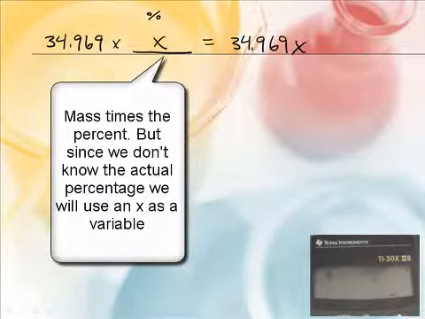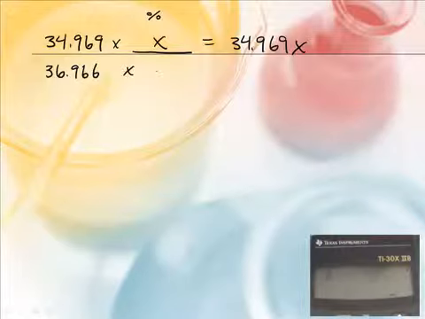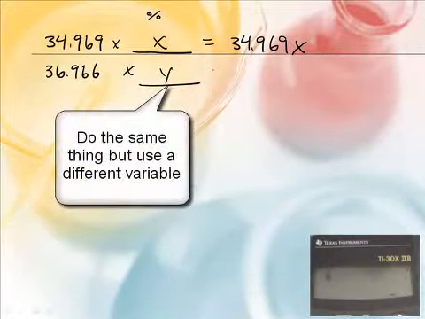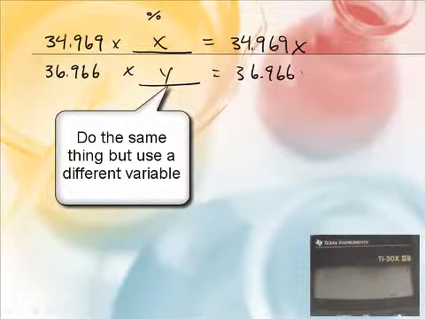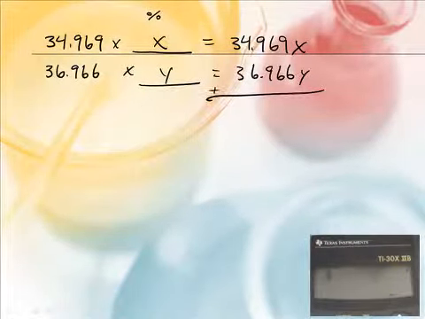Okay, and then the other one weighs what? 36.966. And we'll multiply that by Y. So that will be 36.966Y. Now we add these up. What do they add up to? 35.45.